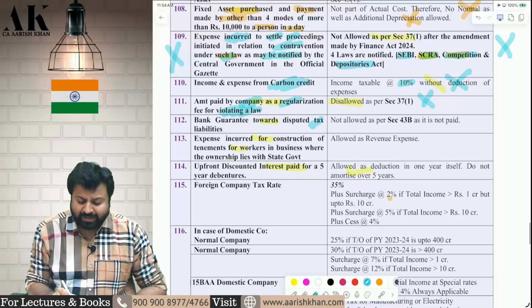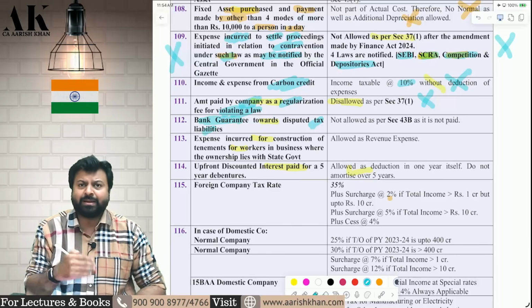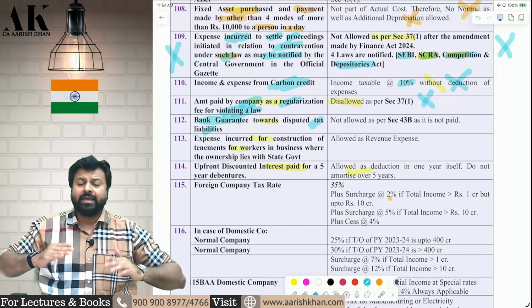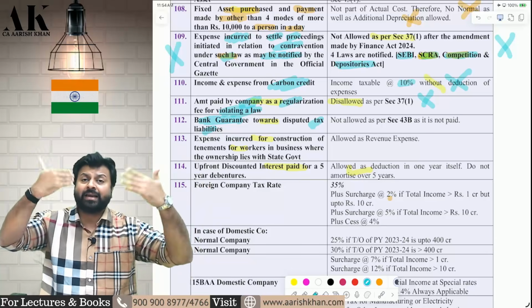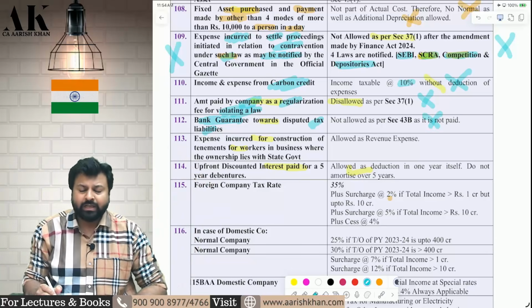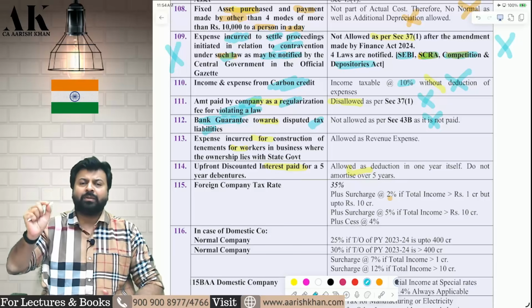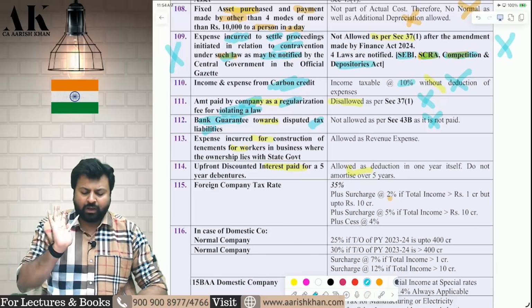Next, instead of paying the tax to the government, you are giving what? You are giving bank guarantee. For example, the GST department is there. Instead of paying the GST, you are giving bank guarantee to the GST department. Not allowed. Giving bank guarantee does not amount to actual payment. It is disallowed under the income tax law. I hope it is clear to all of you.